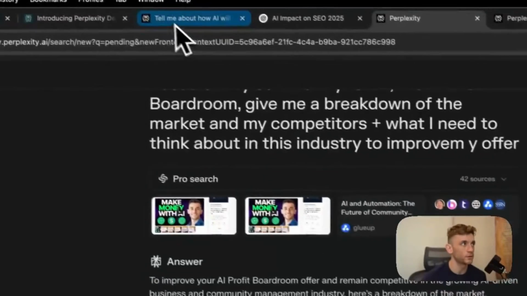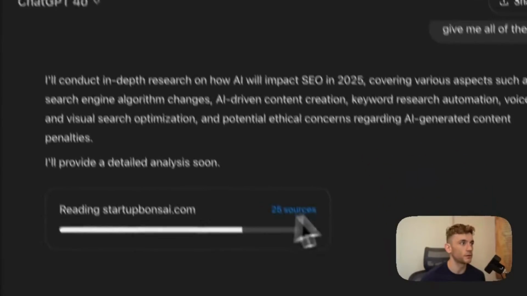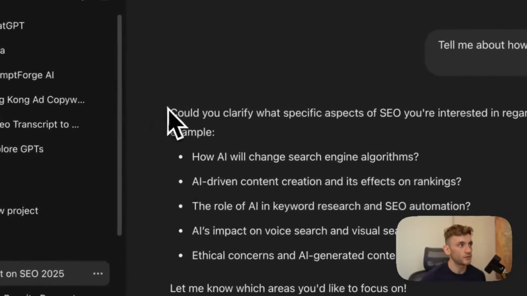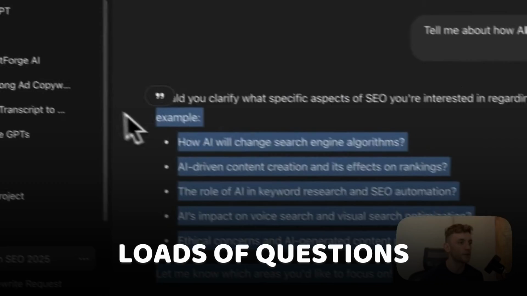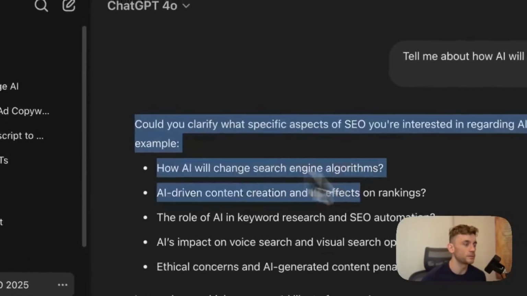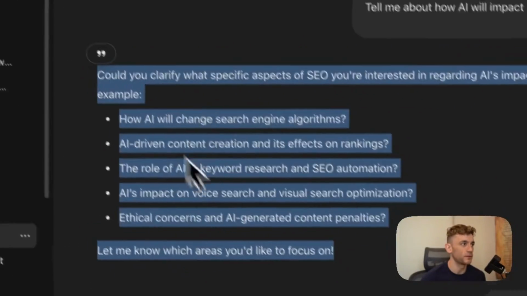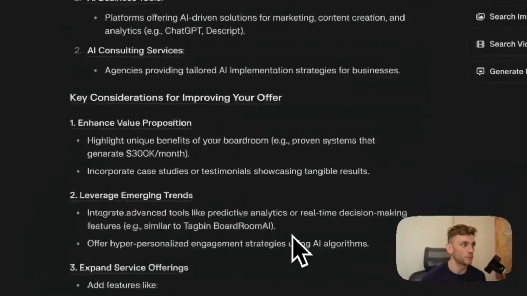Now, the thing I like as well is it doesn't ask us for more information. It just goes off and does it. Whereas, for example, GPT makes it a little bit more complex because it gives you loads of questions, right? Before you can even get the answer. And I think some people would just be like, I can't be bothered answering all these questions. I'm just going to go off and get the report, honestly.